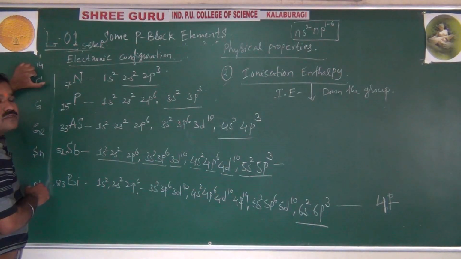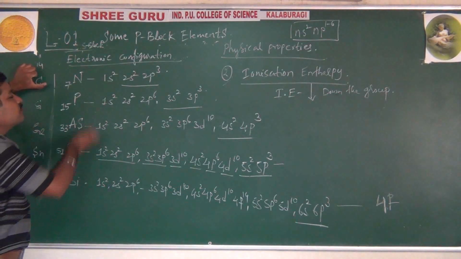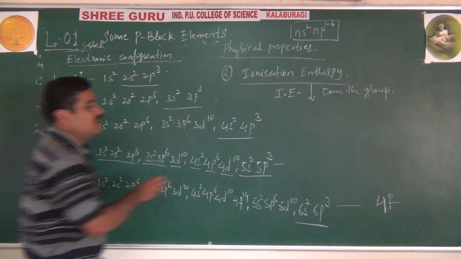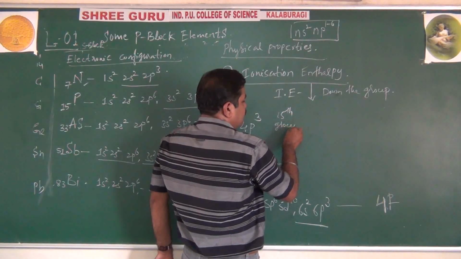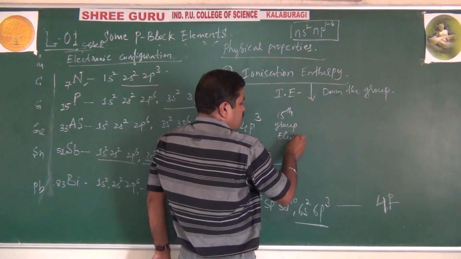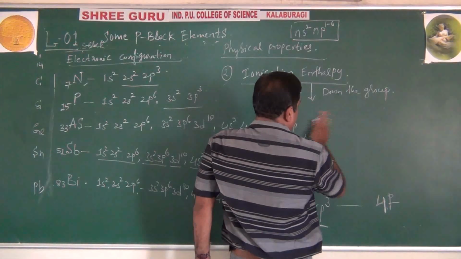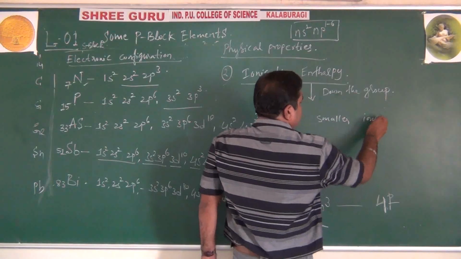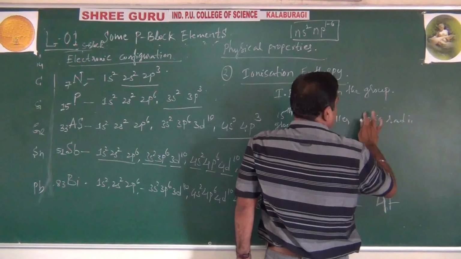Electrons are added to the same shell. Effective nuclear charge increases, the electron cloud contracts. Okay, right. That's why ionization energy across the period increases. That means group 15 elements have a smaller ionic radius.